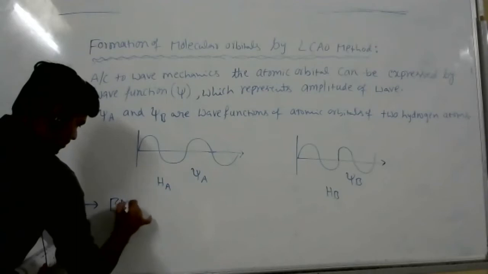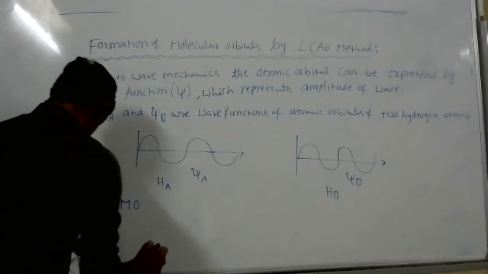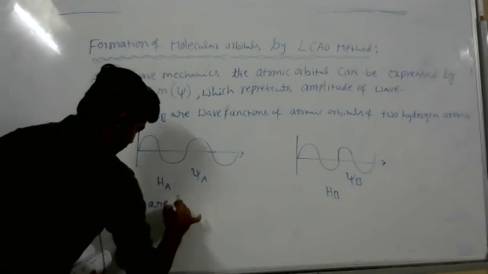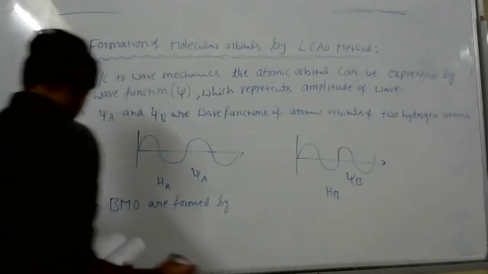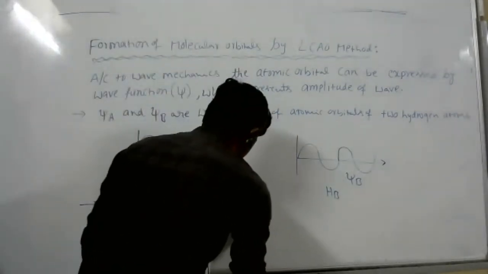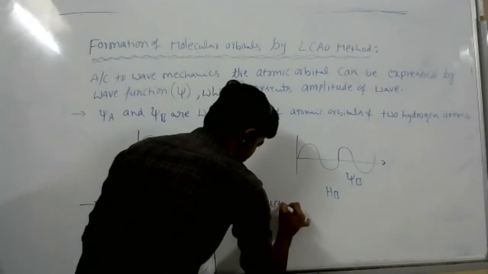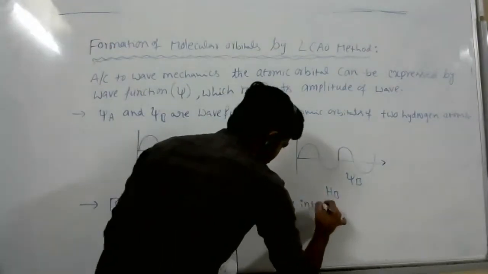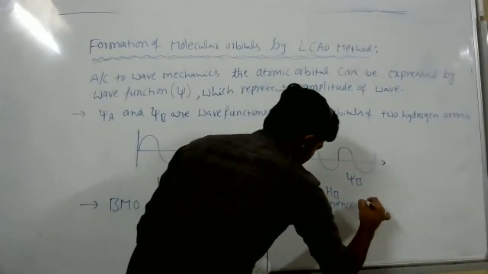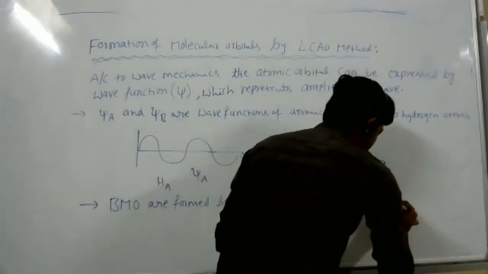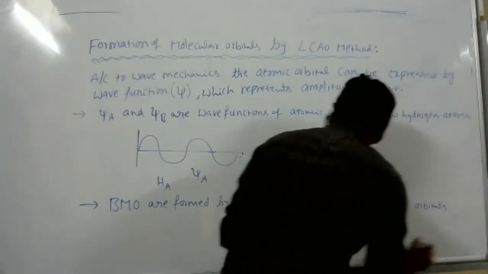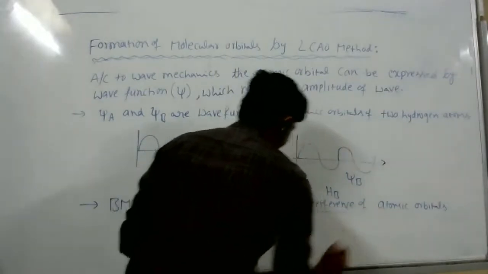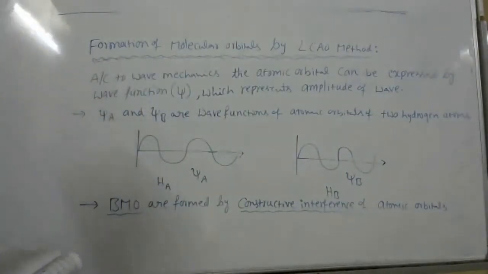BMO, bonding molecular orbitals, are formed by constructive interference of atomic orbitals. Bonding molecular orbitals are formed by constructive interference, constructive overlapping.